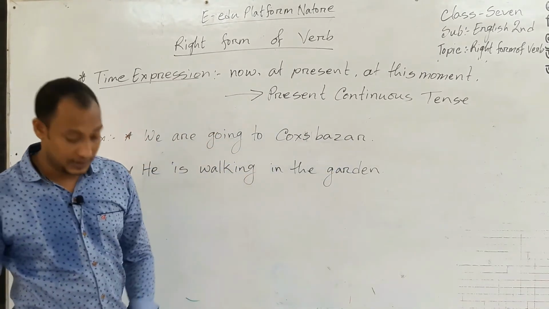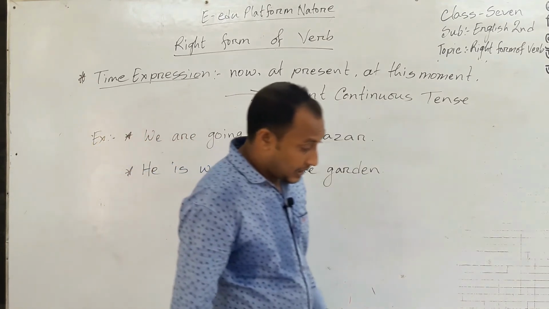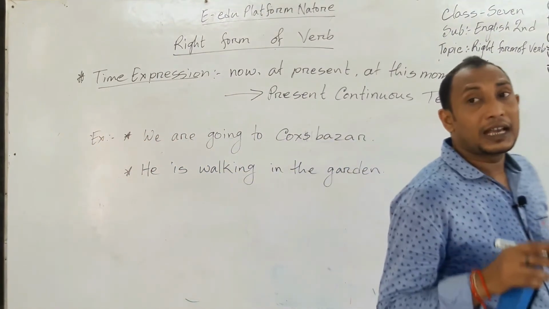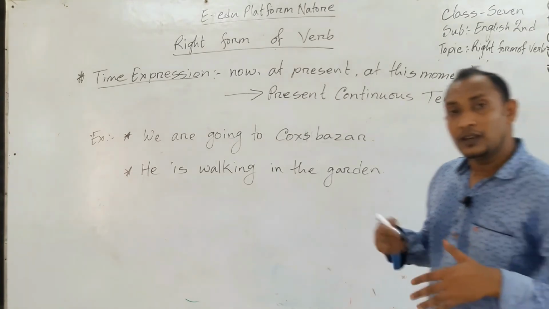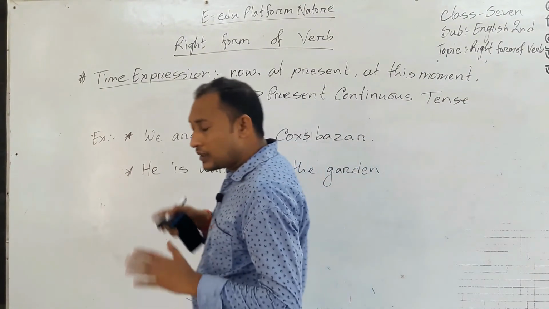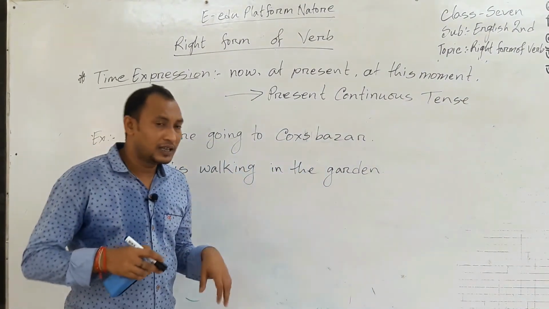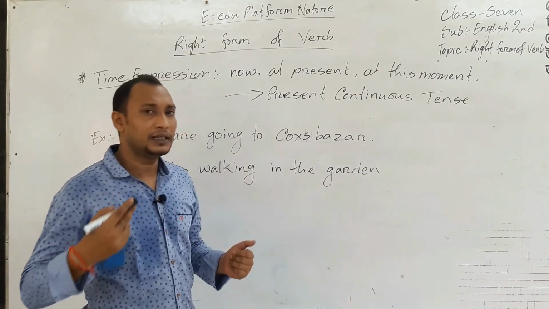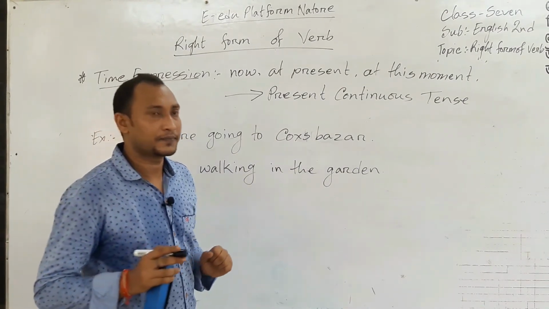What is present continuous tense? If any action is going on still now, this is called present continuous tense. যে কাজটা বর্তমানে চলমান আছে সেটাই প্রেজেন্ট কন্টিনিউয়াস টেন্স.